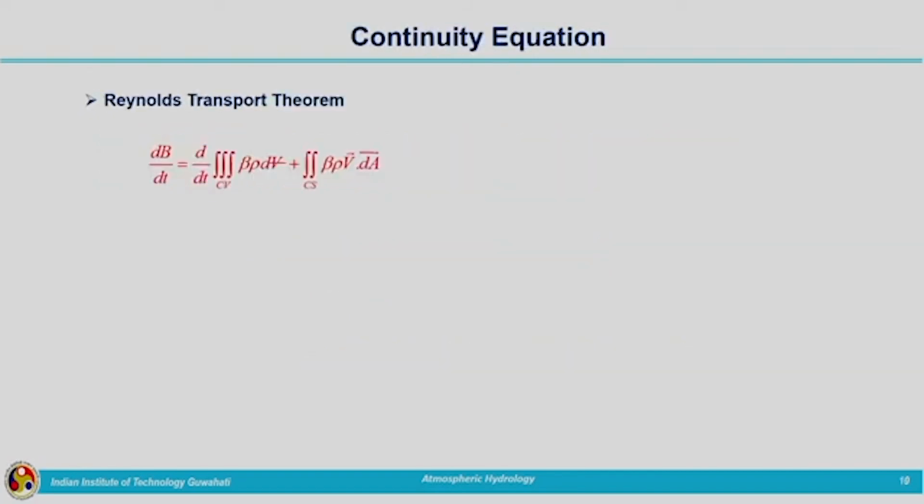Now, we are going to look at the Reynolds transport theorem, which is very familiar to us. dB by dt is equal to d by dt of the volume integral of beta rho dV across the control volume plus the surface integral of beta rho v dot dA across the control surface. Now, here we know beta is the intensive property, rho is the density of the flowing fluid, that is, the density of moist air, represented by rho A. Beta we have already seen, it is nothing but our specific humidity QV.